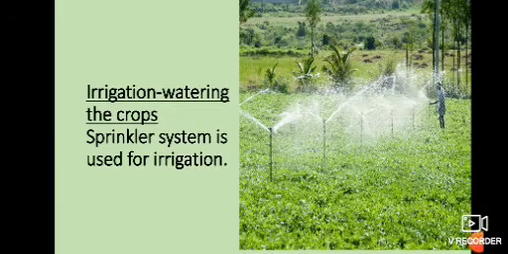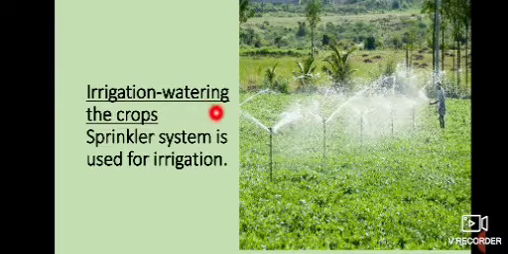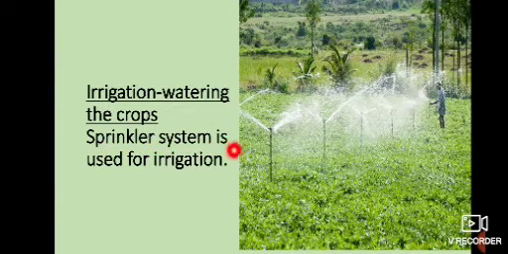So the fourth and very important process is irrigation. Irrigation means watering the crops. This process of watering the crops is known as irrigation. It can be done with the sprinkler system, and this is the sprinkler system. The benefit of the sprinkler system is that we can save our water with the help of sprinklers, and the plants get proper water. It can cover a large area, so watering the plants is easy by this process.